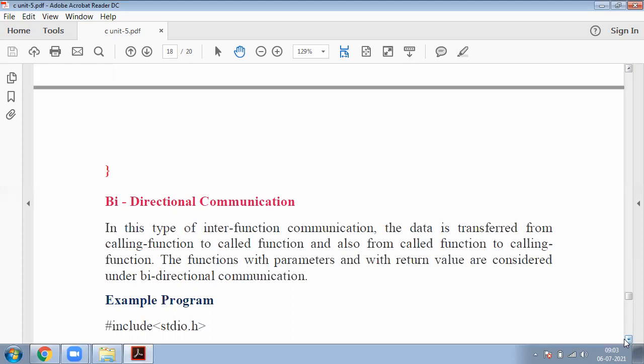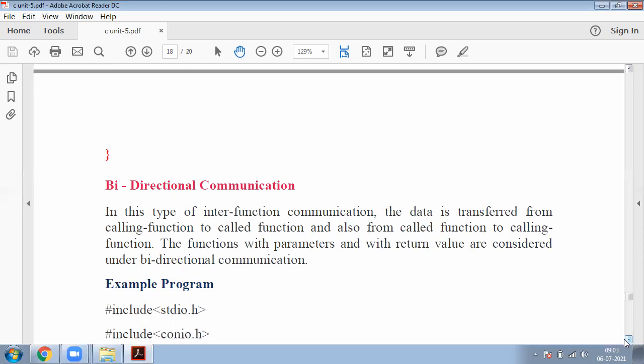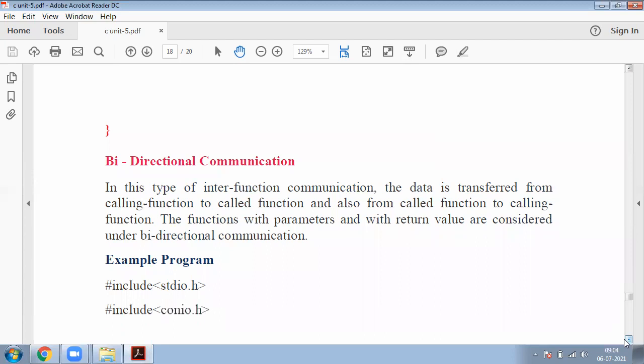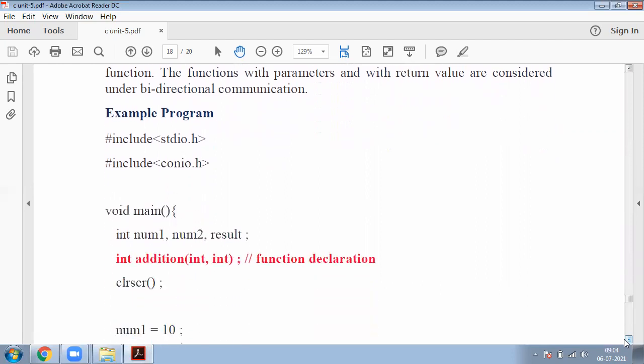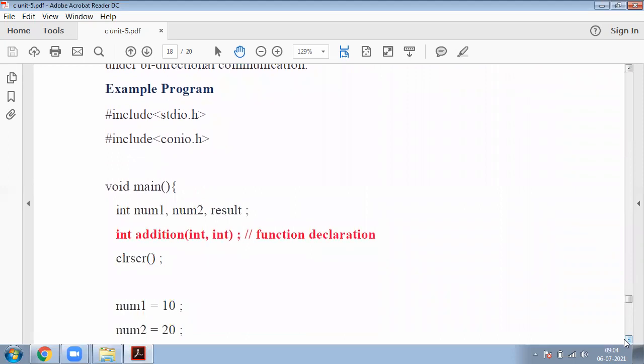In this type of communication, data is transferred from calling function to called function and also called function to calling function. This type of function, with parameters and with return values, is considered. Now coming to our example, this is the simple example which demonstrates bidirectional communication.